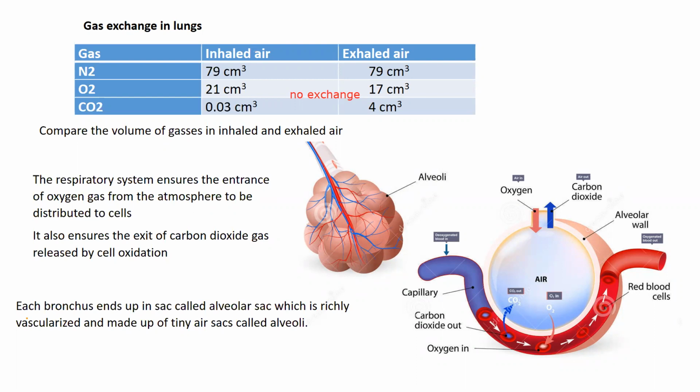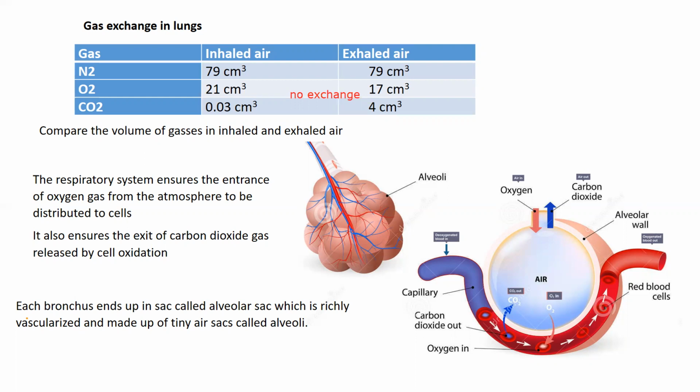Now, let's go to the oxygen. In the inhaled air, it is 21 centimeter cube. And in the exhaled air, it becomes 17 centimeter cube. So the volume of oxygen in the inhaled air is greater than that in the exhaled air, which is 17 centimeter cube.